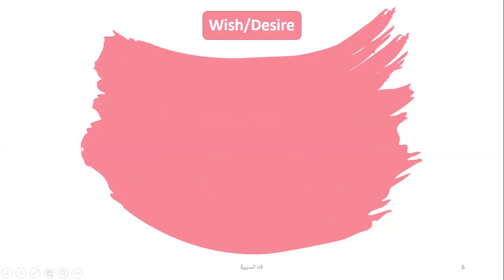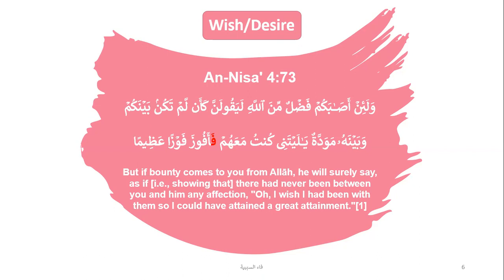Now, if you see in Quran an occasion where a desire or a wish is expressed, وَلَئِنْ أَصَابَكُمْ فَضْلٌ مِّنَ اللَّهِ لَيَقُولَنَّ كَأَن لَّمْ تَكُن بَيْنَكُمْ وَبَيْنَهُ مَوَدَّةٌ يَا لَيْتَنِي. So, laita, if you remember, was one of the words which is used for expressing a desire, which means, oh, I wish kuntu ma'ahum, I had been with them.